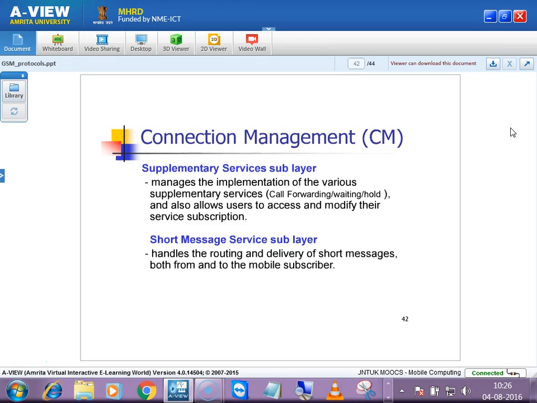Do you have any doubts related to these network elements and their functionalities, or is everything clear? Please do respond.